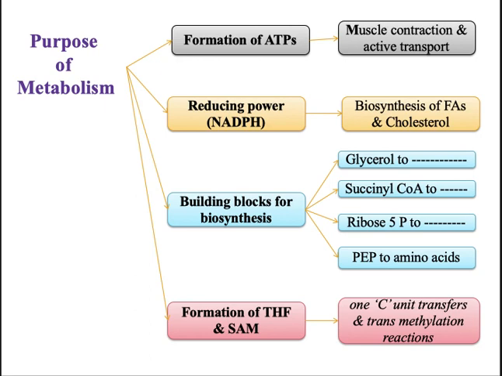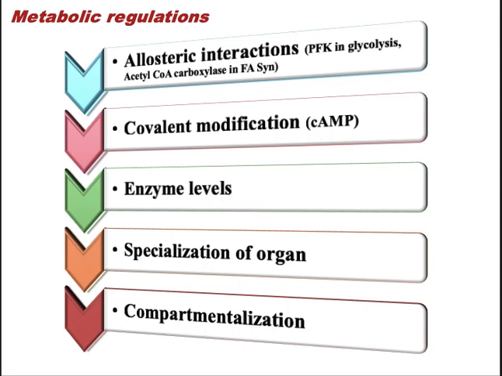So now what are the metabolic regulations that we've studied? We've studied allosteric regulation, that is phosphofructokinase, one good example in glycolysis, and acetyl-CoA carboxylase in fatty acid synthesis, and then you have the covalent modification. In covalent modification, phosphorylation and dephosphorylation play an important role, and also the enzyme levels like feedback inhibition also play an important role in regulation, and also specialized tissues or organs where the metabolic reaction takes place, like the liver. Okay, so that is one important metabolic regulation.